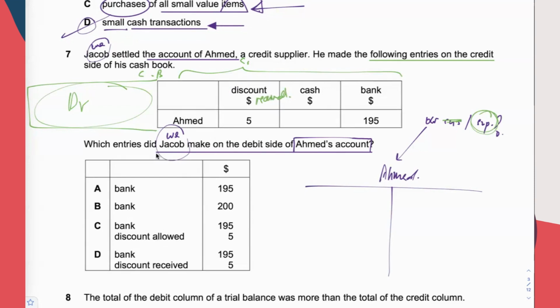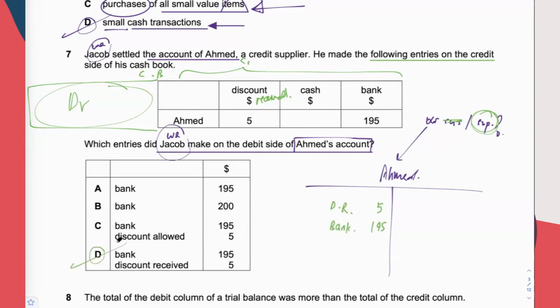So what entries did Jacob make on the debit side of Ahmed's account? Have to show $5 discount received. Have to show 195, the amount that you have paid to Ahmed. So answer is D. Answer is D.